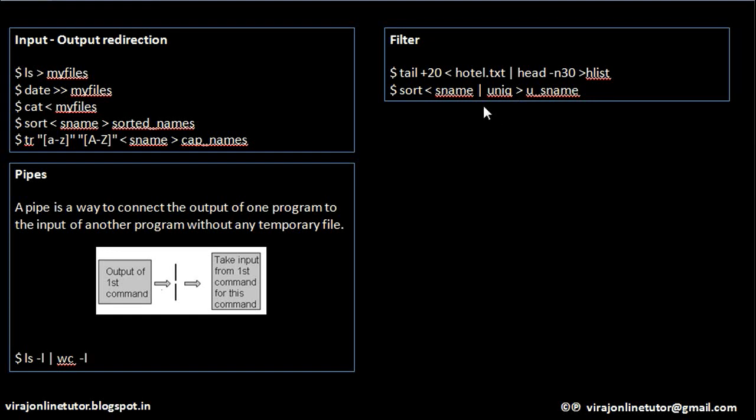Another example of using pipe and input output redirection. What am I doing here? The sort command is reading from sname. It sorts the entries and gives that output to uniq. So the sorted entries of this file are given as output to uniq, which will just give the unique entries and output them to a new file called u_sname. That means only the unique lines are given as output in this file. Clear?